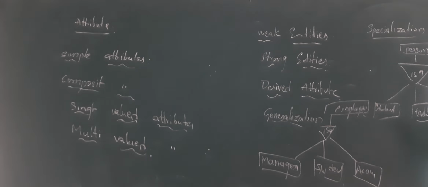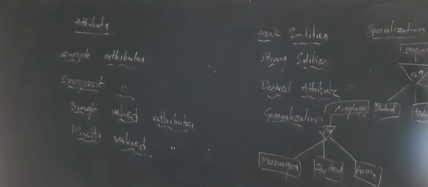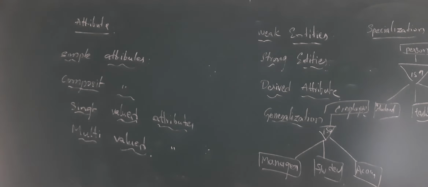If you are deriving from a number of entities to a single entity, then that becomes a generalization. If you are deriving from one common entity to a number of entities, then that becomes a specialization. This is how we can derive entities from the existing entities. Sometimes you may be asked to convert the entity relationship model into tables, or the relational model. You can easily convert it.